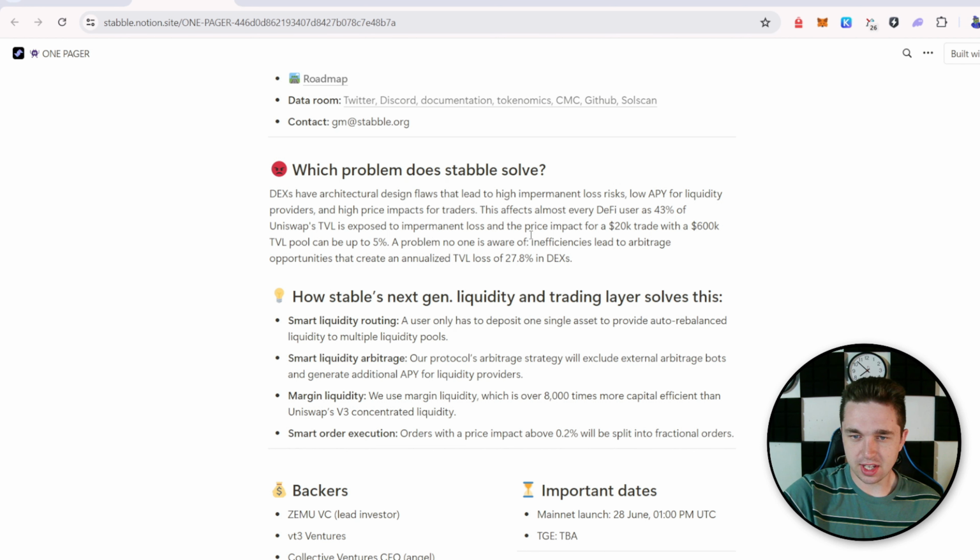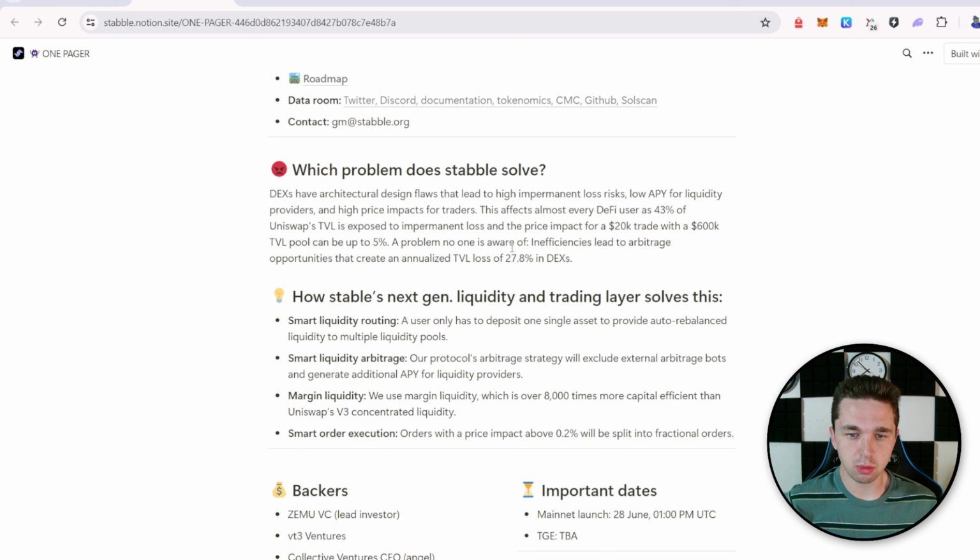Another convincing statistic they put here says that inefficiencies that lead to arbitrage opportunities create an annualized TVL loss of 27% in DEXs. So every year, 27% of liquidity is lost because of people trying to get arbitrage opportunities off of these smaller pools.